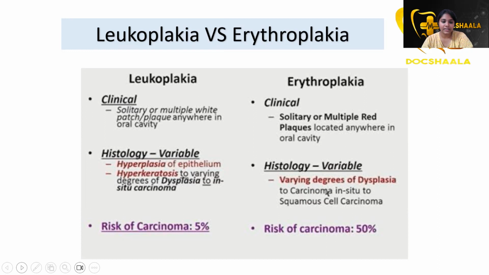Leukoplakia is a solitary white lesion or plaque anywhere in the oral cavity. Erythroplakia is a solitary red plaque anywhere in the oral cavity. Histopathological variations: hyperplasia of epithelium is seen in leukoplakia, with hyperkeratosis to varying degrees, and carcinoma in situ, whereas in erythroplakia also varying degrees of dysplasia and carcinoma in situ is seen. The risk of carcinoma in leukoplakia is 5%, whereas in erythroplakia it is 50%.